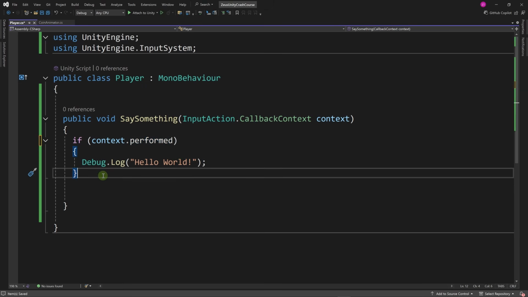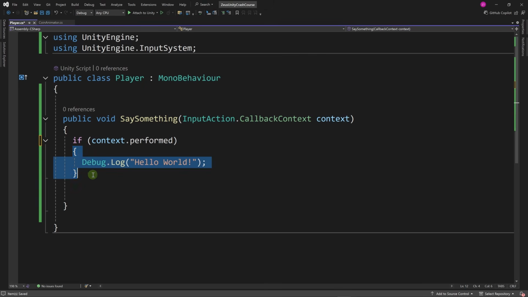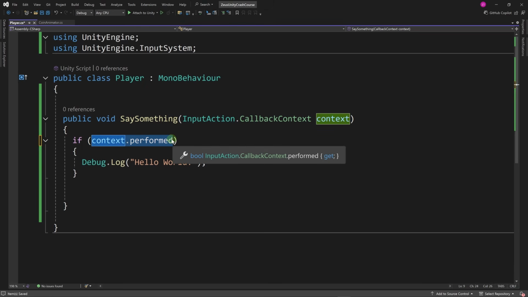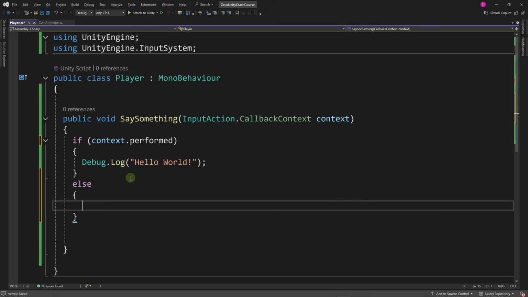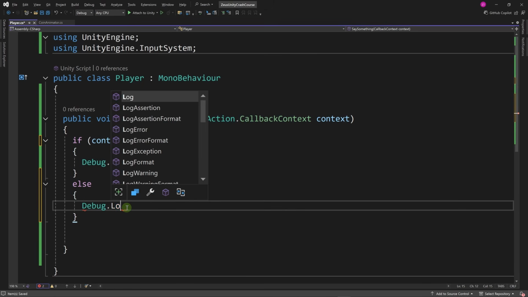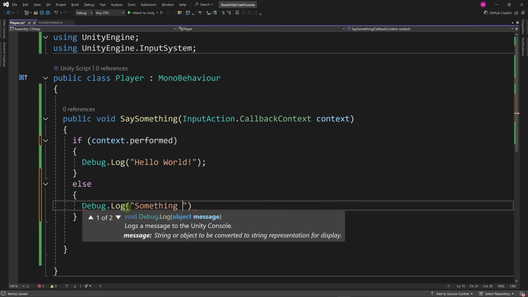Let's add an else statement. So when you have an if condition, this code block will execute only if the condition is true. Otherwise, if the condition is false, we can write an else statement here and write what will happen in the case that this condition is false. Let's write Debug.Log, something else happened.